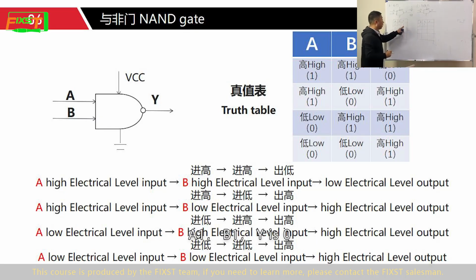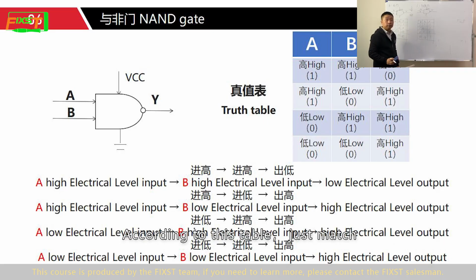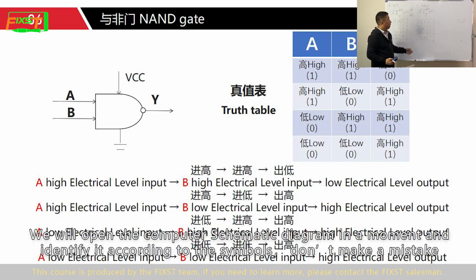A1, B1, Y is 0. A1, B0, Y is 1. A0, B1, Y is 1. A0, B0, Y is 1. That is to say, when both of them are high level coming in, it is low level going out. According to this table, just match. This kind of gate circuit is also relatively common. We will open the computer schematic diagram in a moment and identify it according to the symbol.